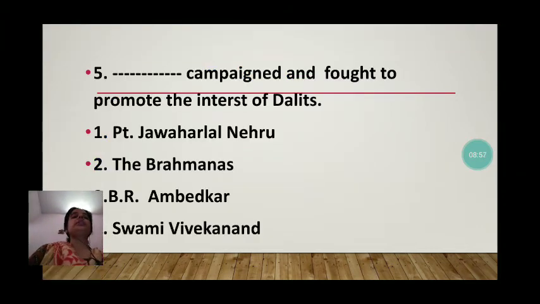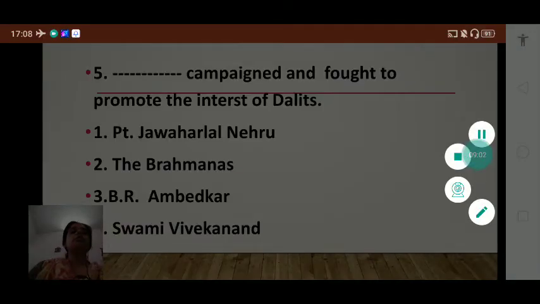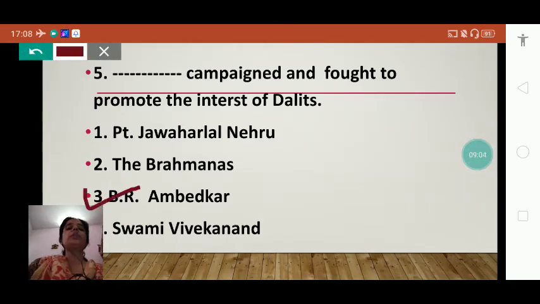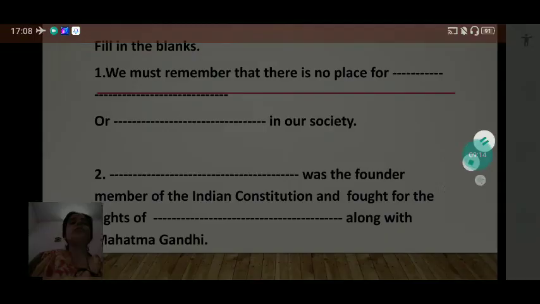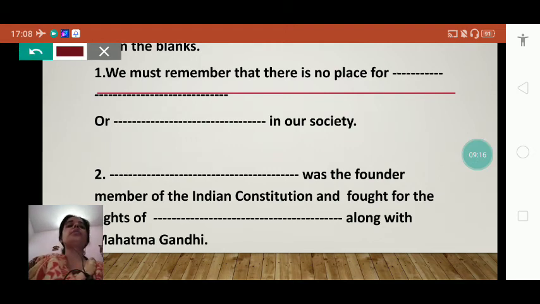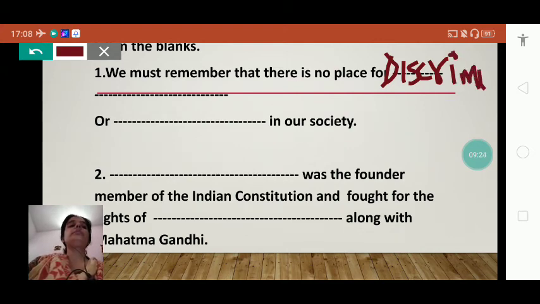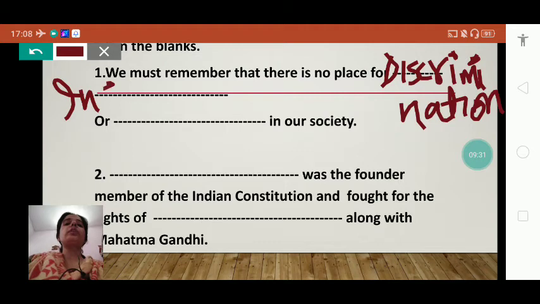The next question is: who campaigned and fought to promote the interest of Dalits? It was Dr. B.R. Ambedkar. Now we will see the fill in the blanks. We must remember that there is no place for discrimination and inequality.